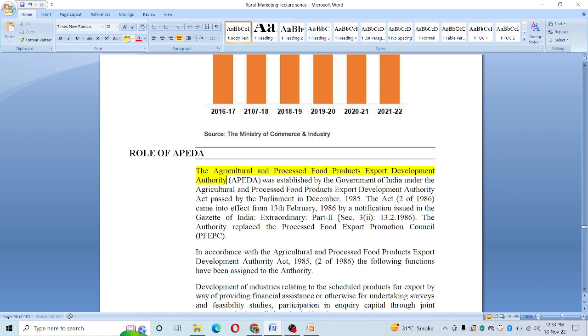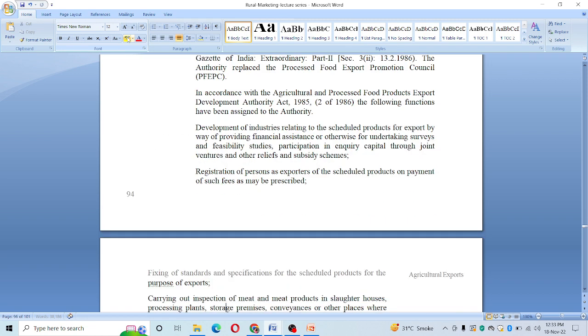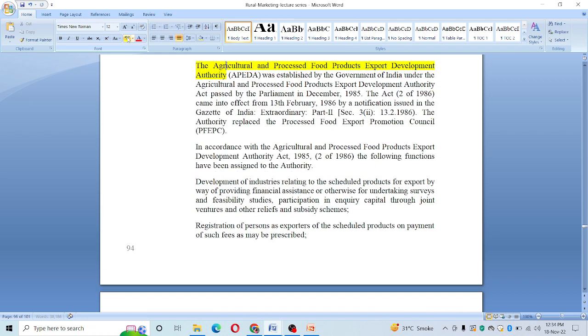Now this particular organization was established by the Government of India under the Agricultural and Processed Food Products Export Development Authority Act, passed by the Parliament in December 1985.